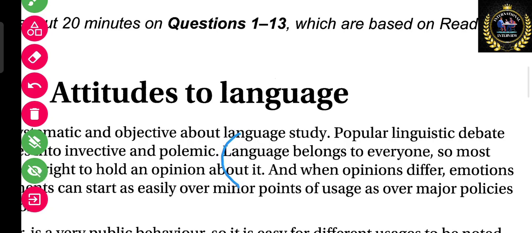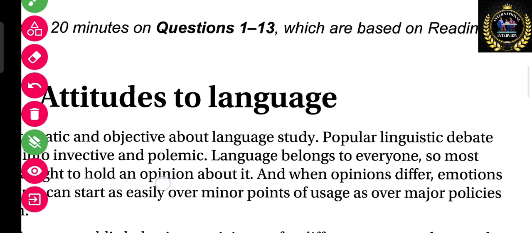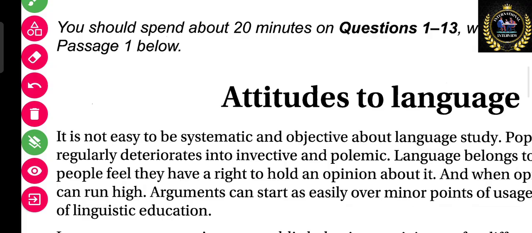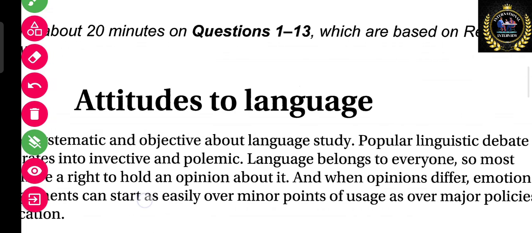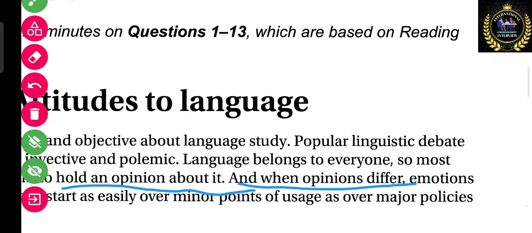See, it is mentioned from here, language belongs to everyone. It means language equally belongs to everyone. And it is mentioned, so most people feel they have the right to hold an opinion about it. It means there was an argument that happened that every person at that time, as they say, language belongs to everyone.